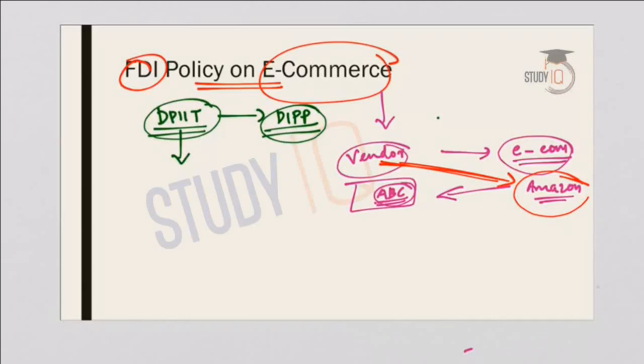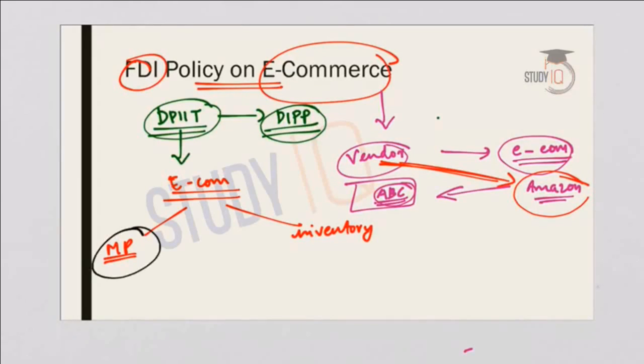So in this background, we should understand that e-commerce can be broadly divided into two models. One is marketplace model and the second one is inventory based model. So under the marketplace model, e-commerce firms act as a platform that connects the buyers and sellers. So under marketplace, the e-commerce platform is just a marketplace. So what happens in a market? Market connects buyers and sellers. So this is how you should remember it. Now FDI is allowed in marketplace model.